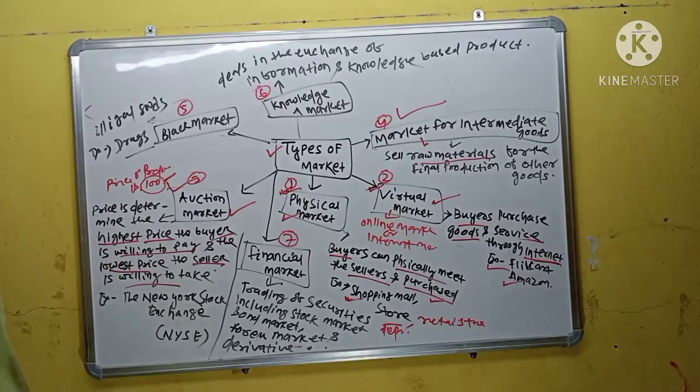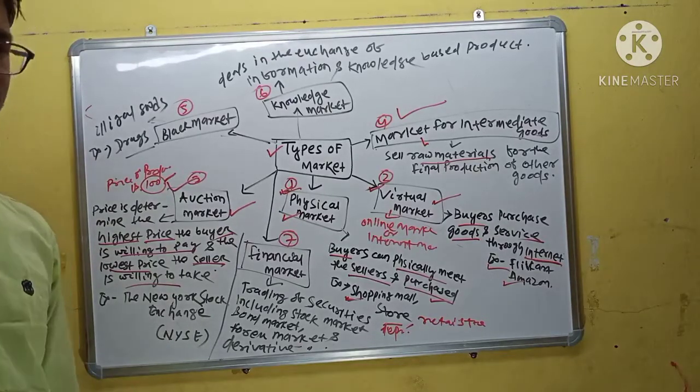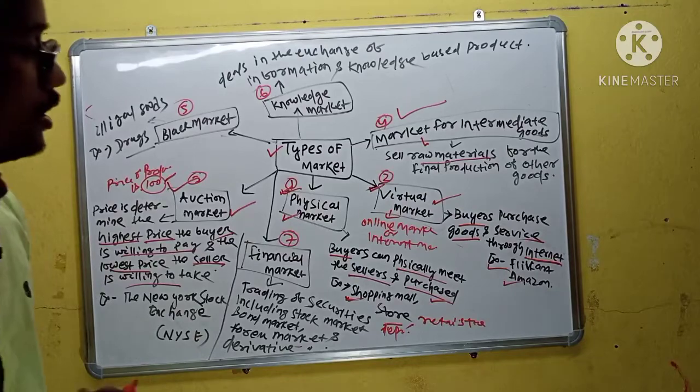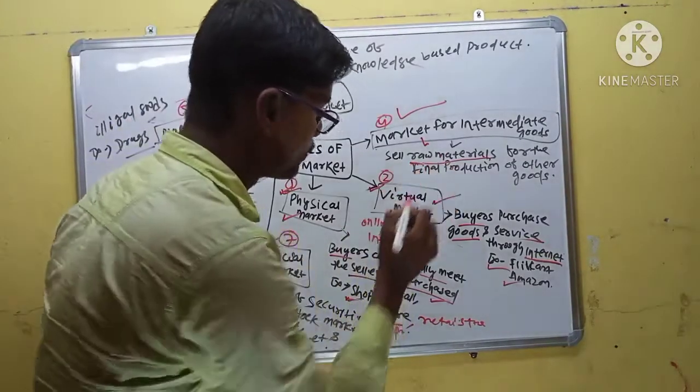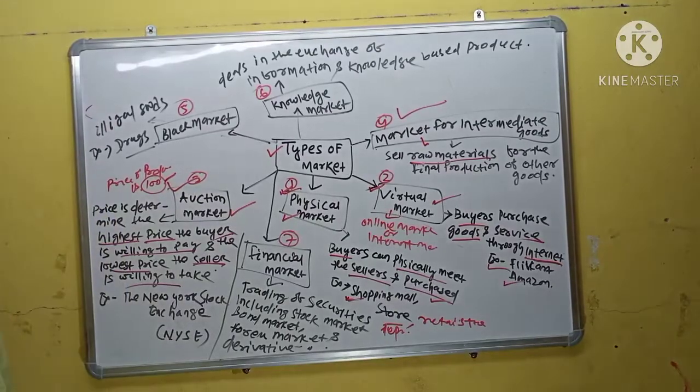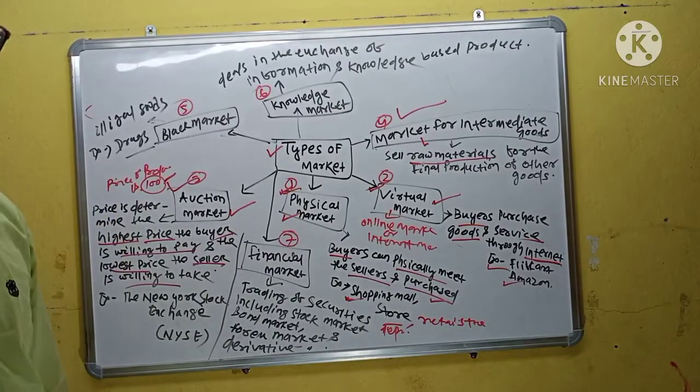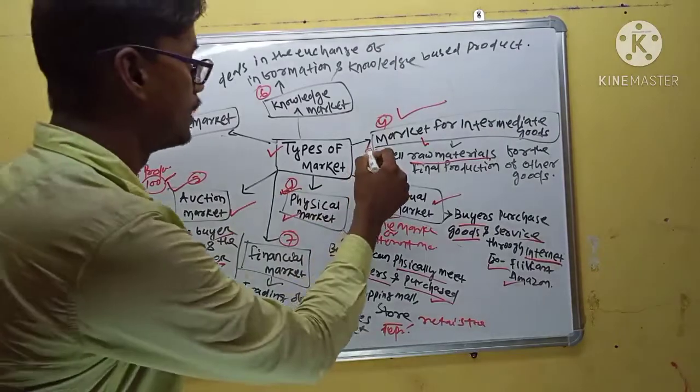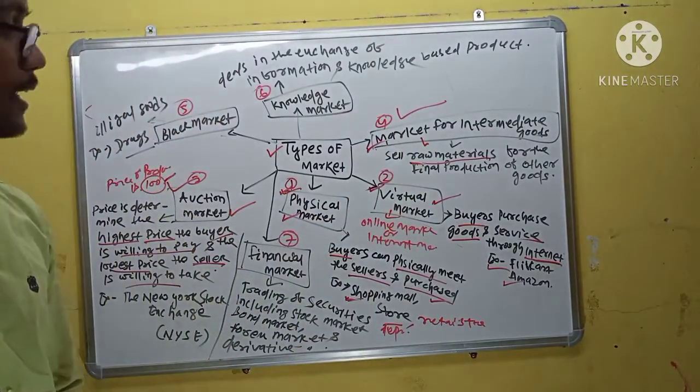In this market, particularly those types of products or raw materials are sold for the final production of other goods. It is called the market for intermediate goods.